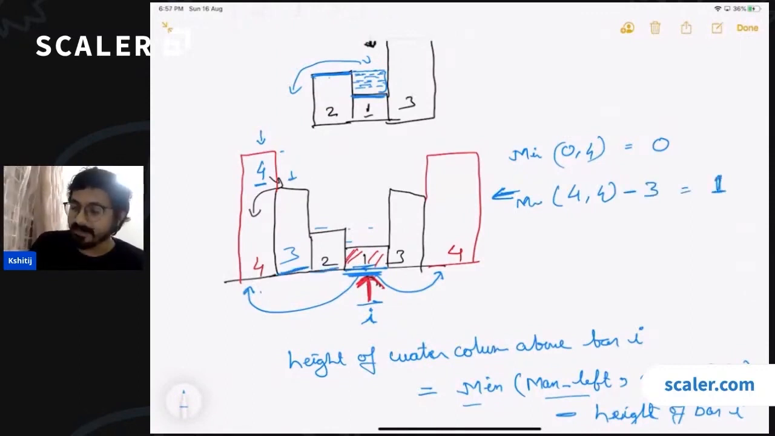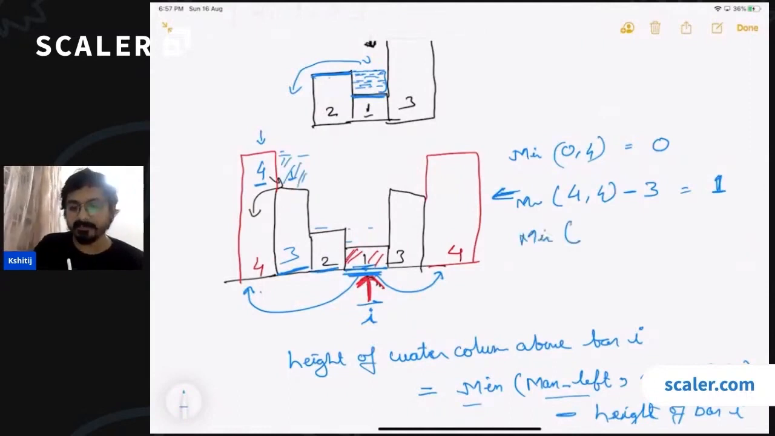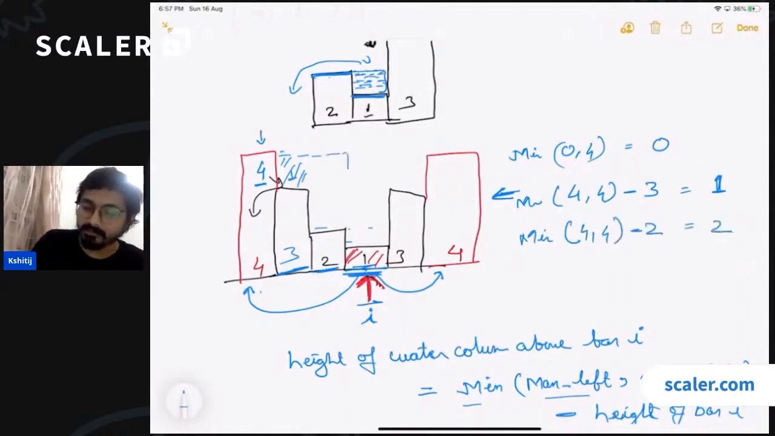So the 1 unit of water comes here. In the next building, we will be checking the minimum of the left max, which is still 4, and the right max, which is still 4. Building size is 2. So we get 2 units of water above this, okay?